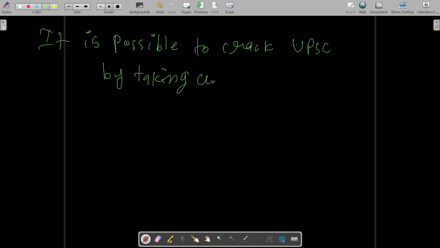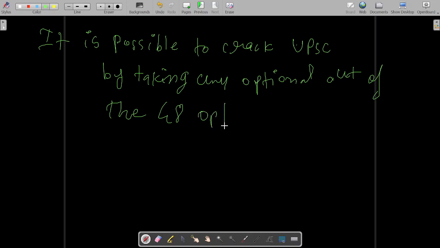Out of the 48 optionals available, it is possible to crack UPSC by taking any optional.